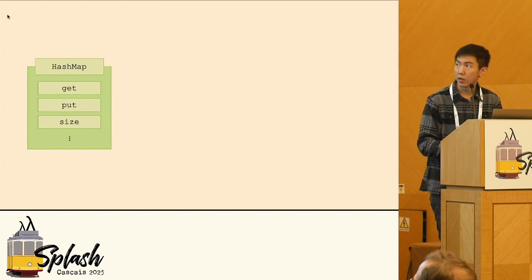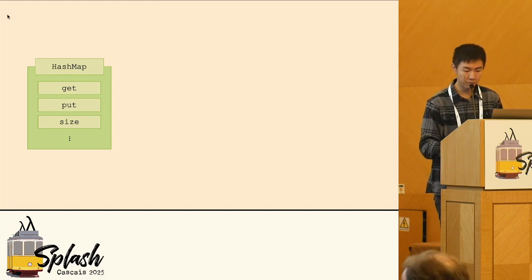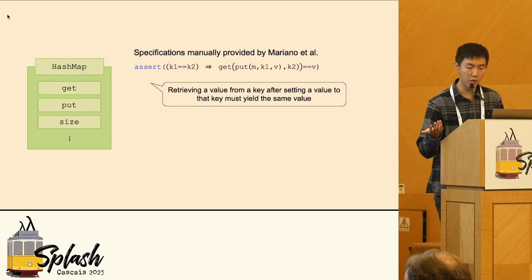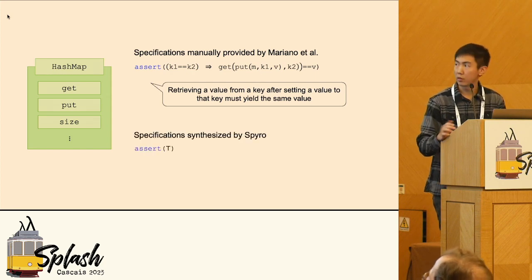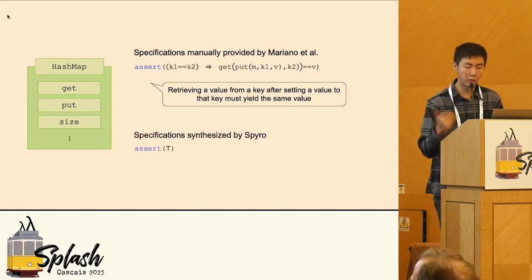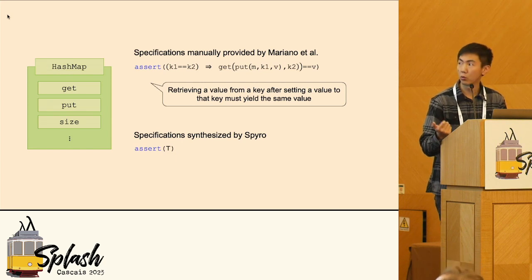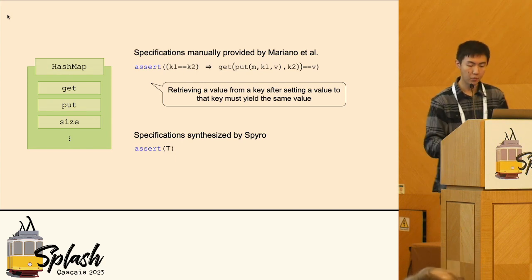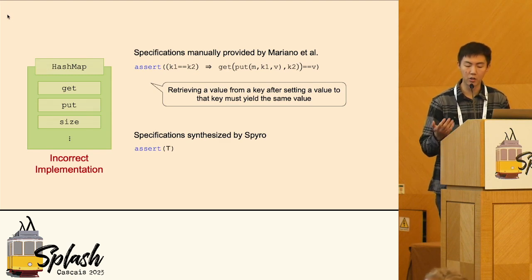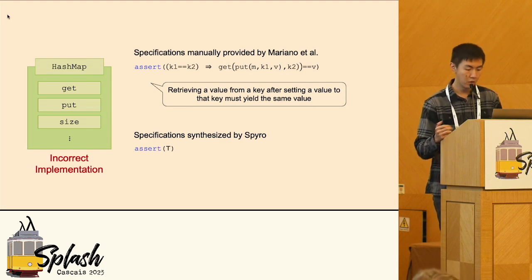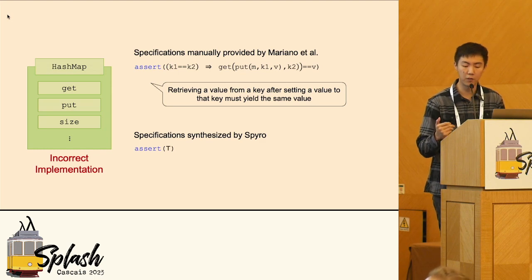Another example is the specification of hash map. Again, the specification manually provided by the authors is similar, and now it is correct because a hash map doesn't need an index range check. However, the specification synthesized by Spyro was just true. So what happened here? We manually investigated the code and found that the handling of hash collision was incorrect. So Spyro also helped to find an implementation error in the program.